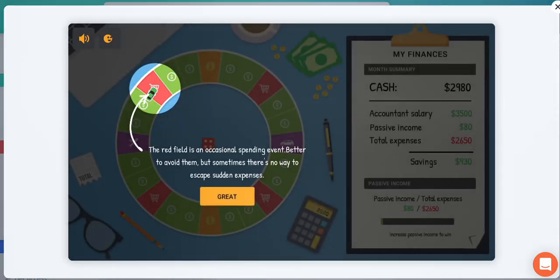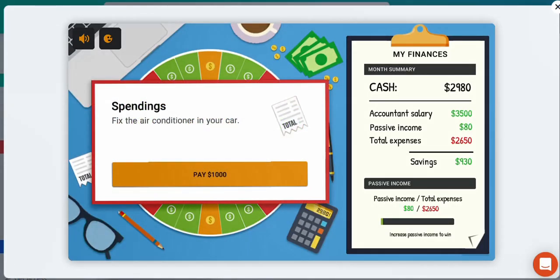Right, the red field is an occasional spending event. It's better to avoid them, but sometimes there's no way to escape sudden expenses. We know life will happen. Sometimes the car will break down, sometimes there might be medical expenses that you have to cover. Life happens. So in this scenario, what happened? We have to fix the air conditioner in the car.